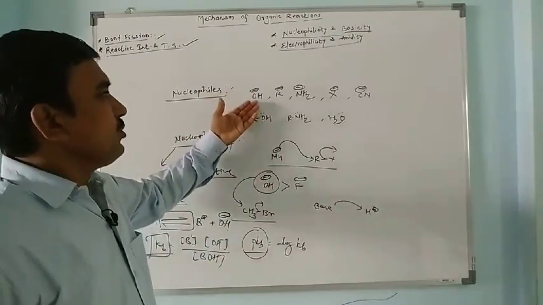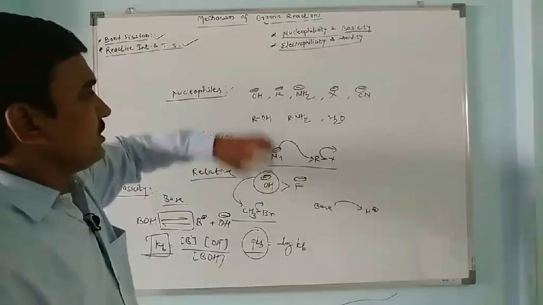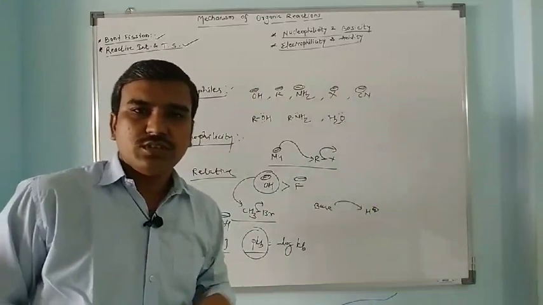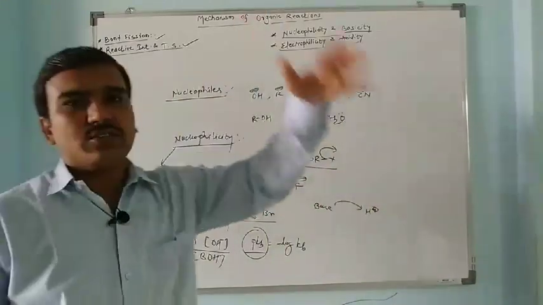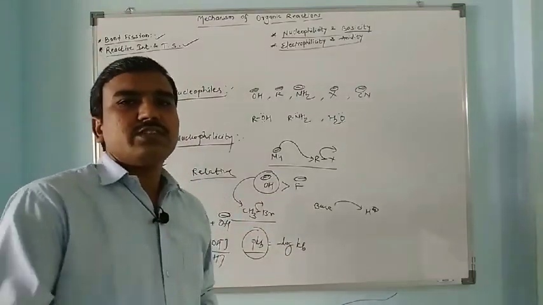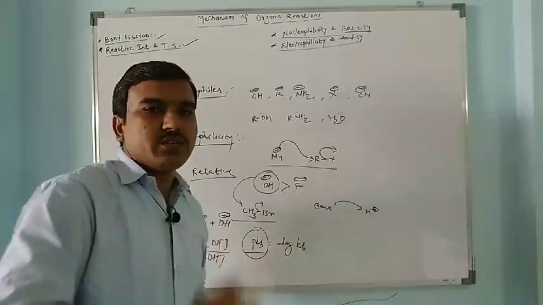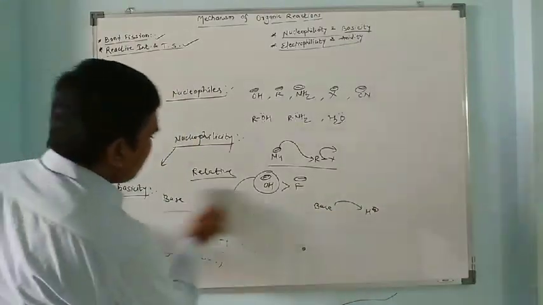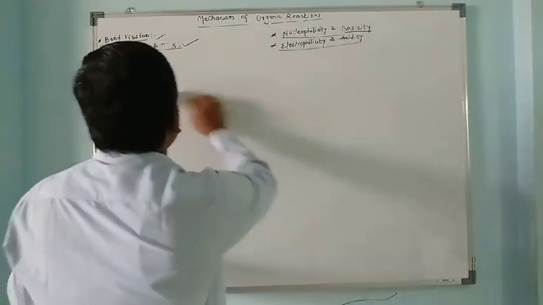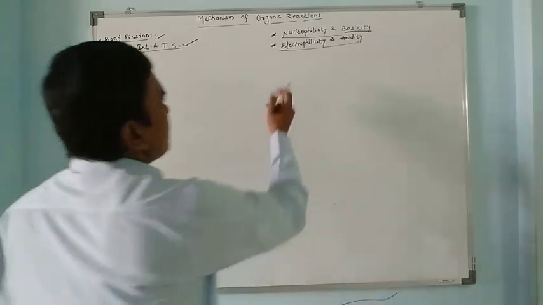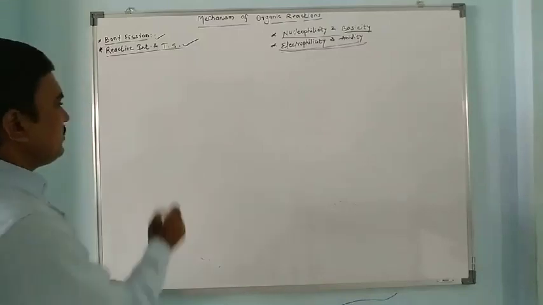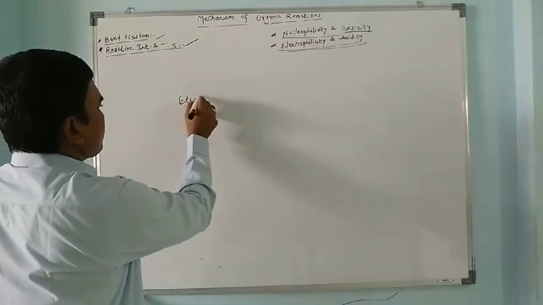Sometimes a nucleophile can act as a base. Sometimes the OH minus ion can accept a proton, and sometimes it can attack an electron deficient species. It depends on the reaction conditions whether it has to accept a proton or attack the electron deficient species. So this is the concept of nucleophilicity and basicity. The next very important terms we have to see are electrophilicity and acidity. What is electrophilicity? Before that we must know electrophiles.